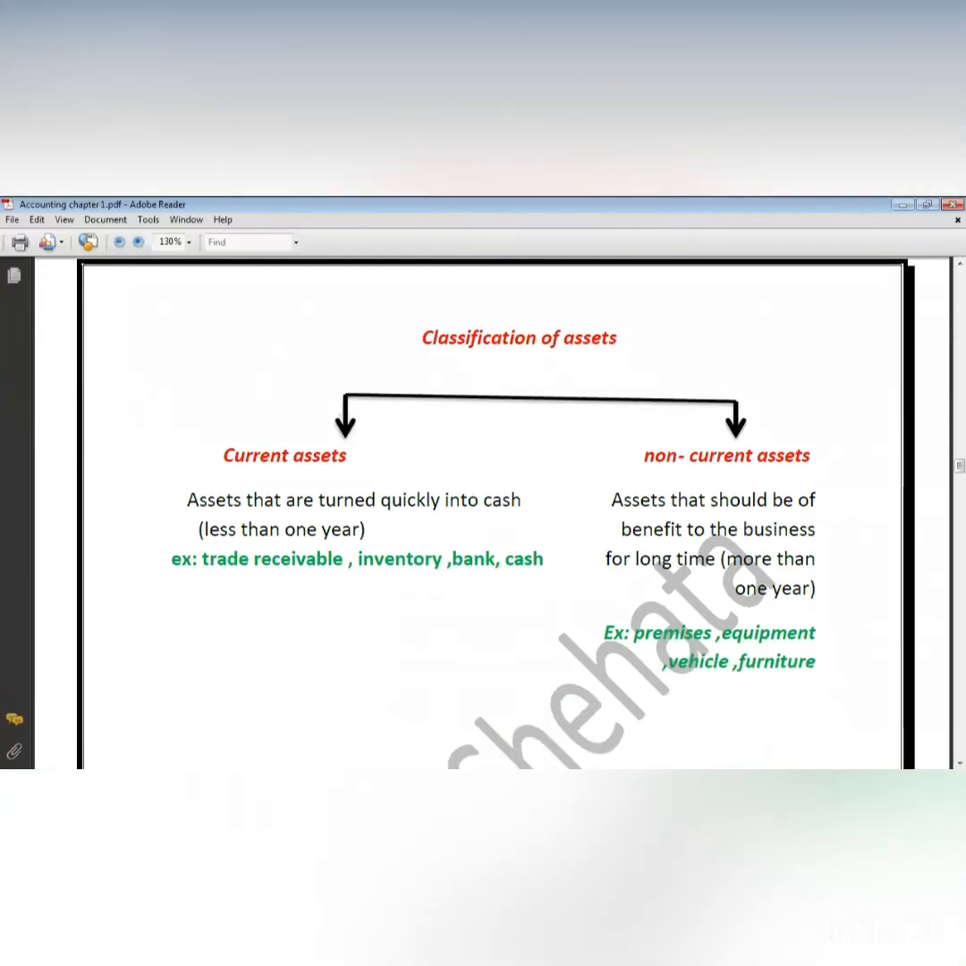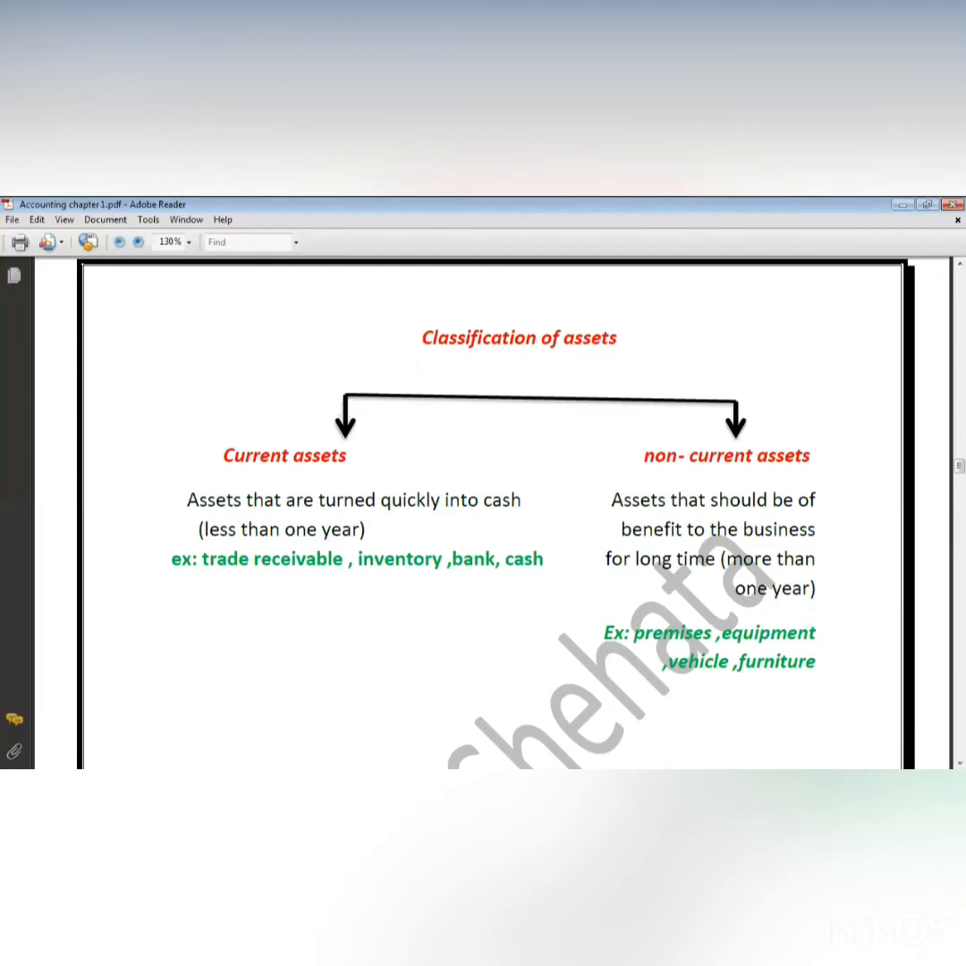The statement of financial position that I have made is a simple statement of financial position. Now I'm going to make something called a classified statement of financial position. In a classified statement of financial position, I'm going to classify assets and liabilities. I will classify the assets into 2 things, current assets and non-current assets.